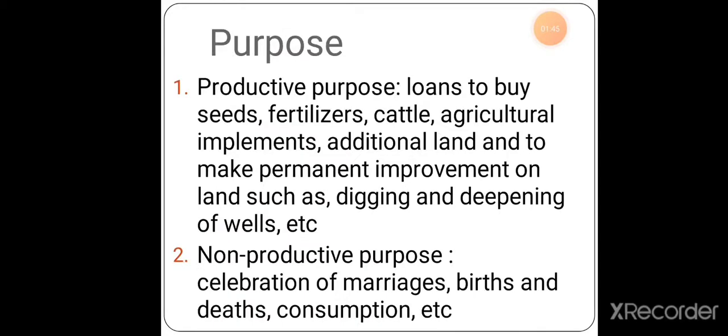First is the productive purpose, where loans or credit will be taken to buy seeds, fertilizers, cattle, any kind of agricultural equipment, additional land for cultivation, and to make permanent improvements on land, such as digging and deepening of wells. All these things, when it comes to the land or poultry farming, come under the productive purpose.